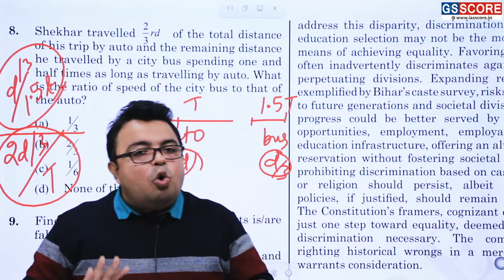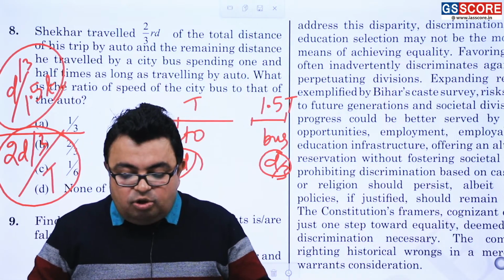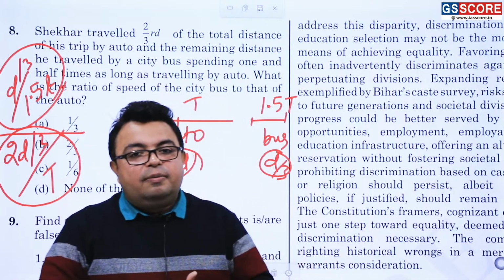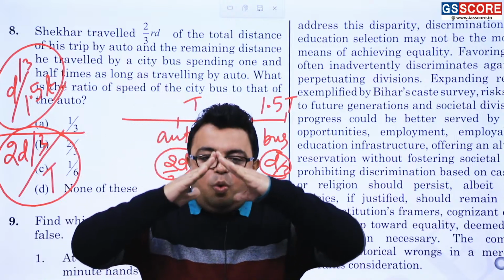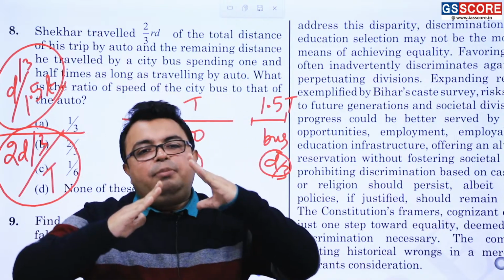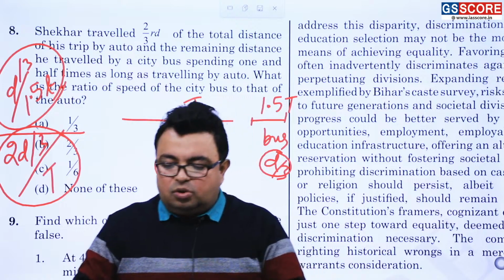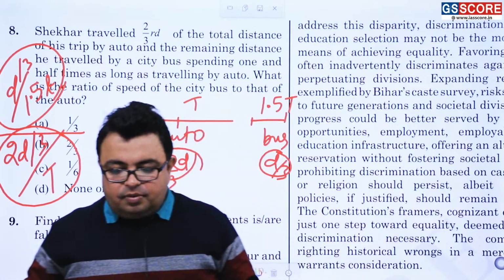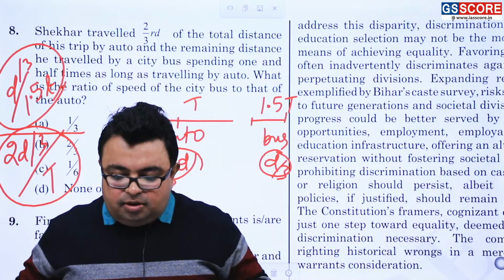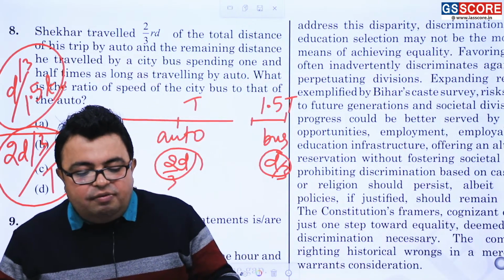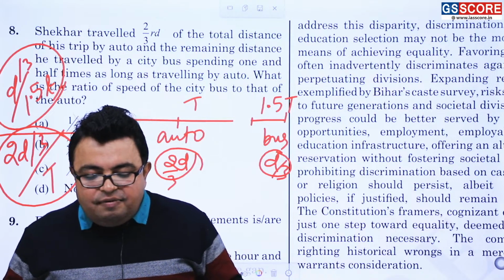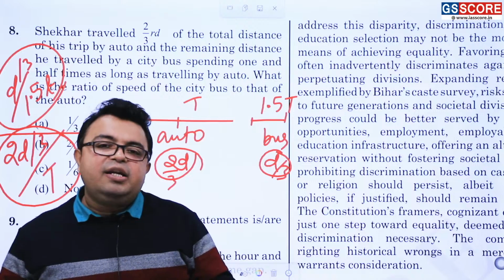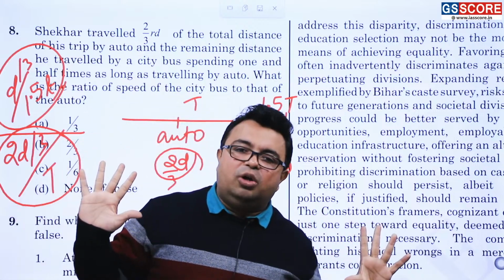Now what is the basic knowledge that you have to apply over here? The basic knowledge is: what is the angle between the hour and minute hand in a clock? If the time is h oblique m, that many hours and that many minutes, then the angle will always be 11m by 2 minus 30h, or 30h minus 11 by 2 m. This is the formula, a simple formula.